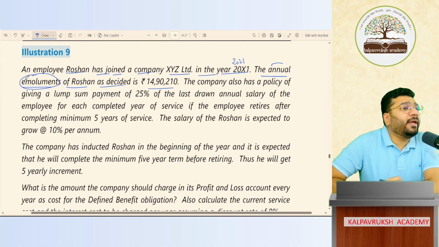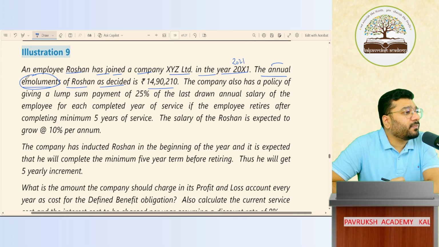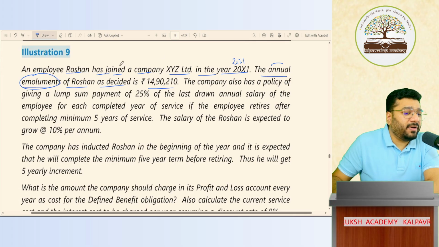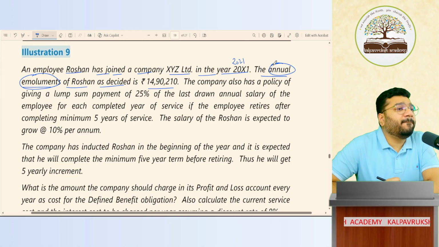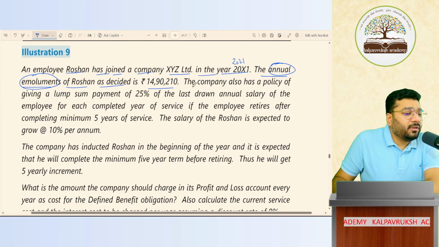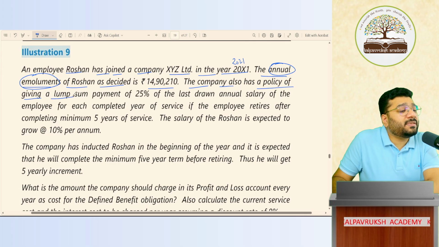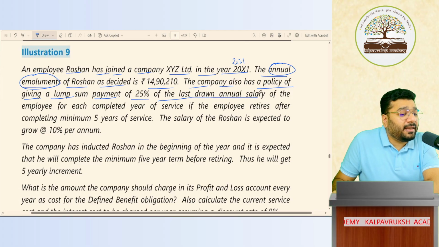Emoluments means employee benefit. Annual means for a year. The company also has a policy of giving a lump sum payment of 25%. 25% of what? Not the current salary, but the last drawn annual salary, not monthly salary.